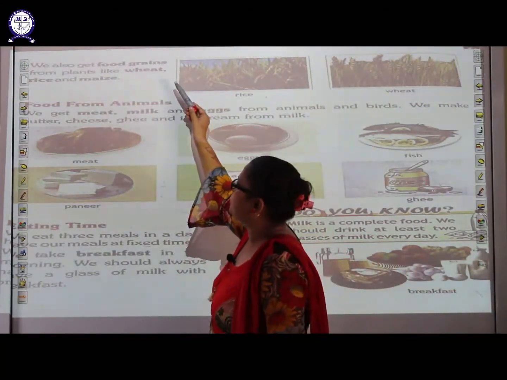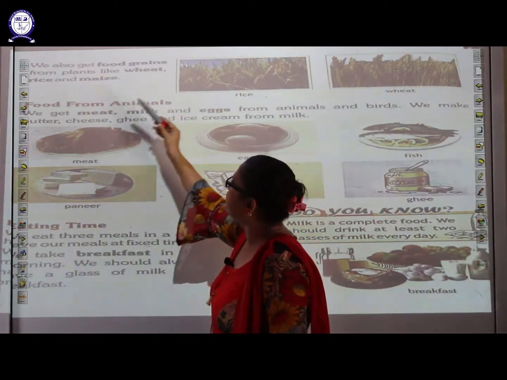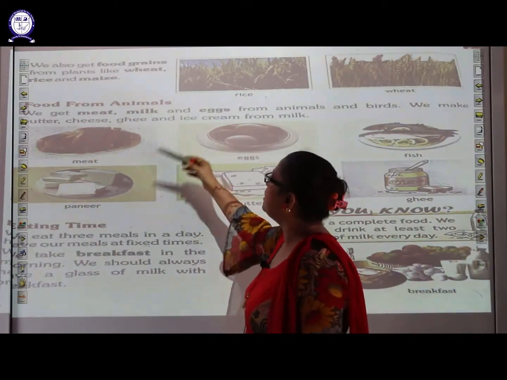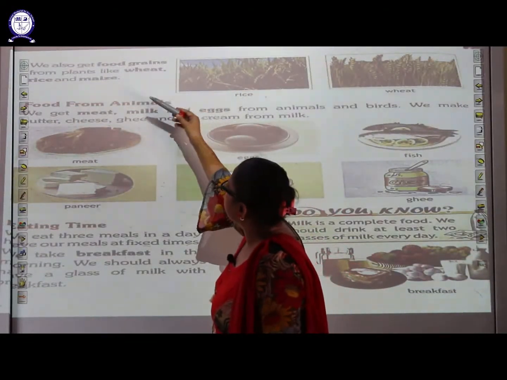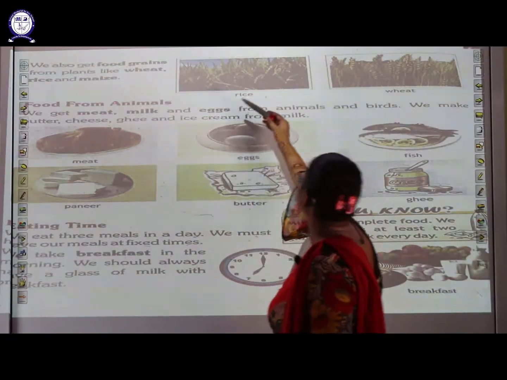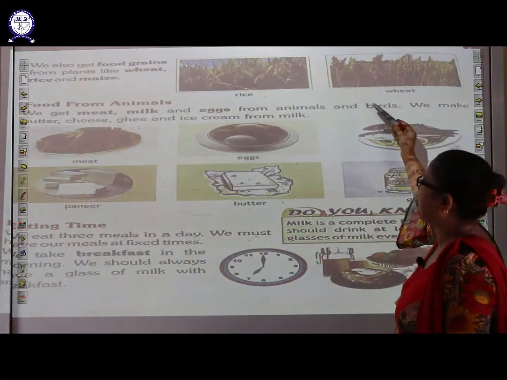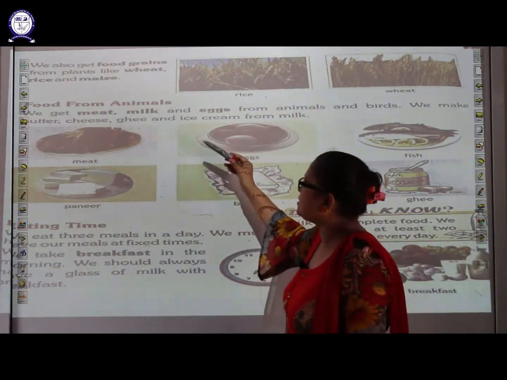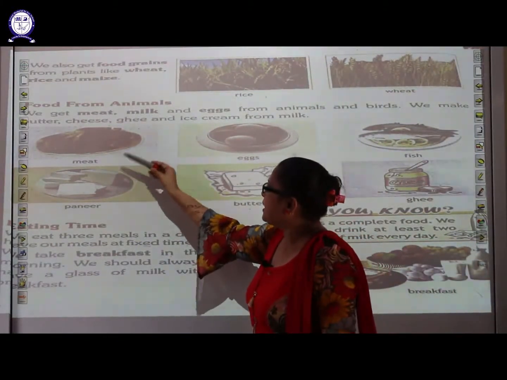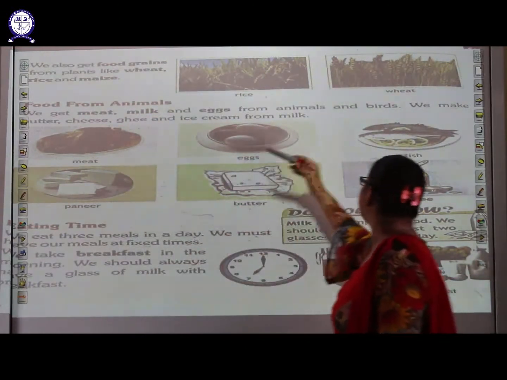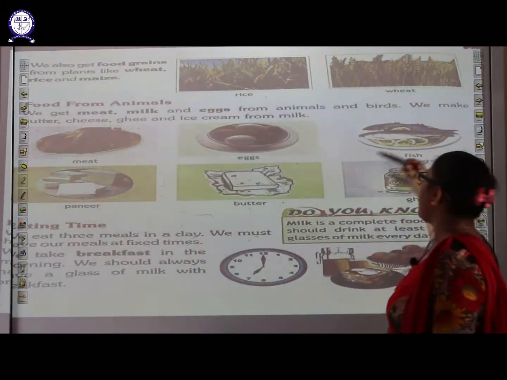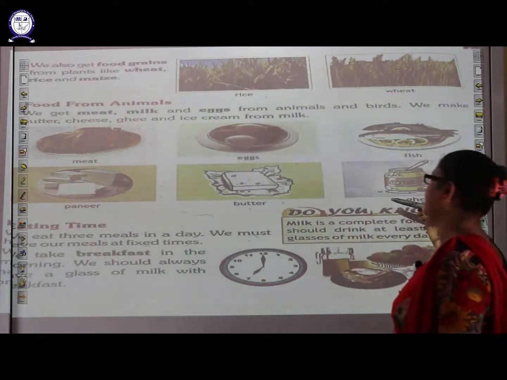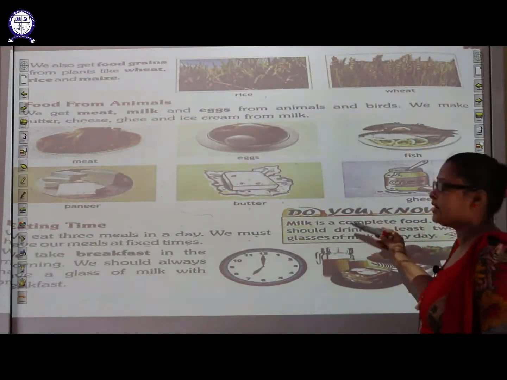We also get food grains from plants like wheat, rice and maize. Students, we can get food from the plants in form of food grains like wheat. You can see picture of rice, wheat. Now food from the animals. We get food from the animals in form of meat. We get meat from the animals, eggs also from animals, and the fish also. And the paneer, butter and ghee, these all are the milk products.